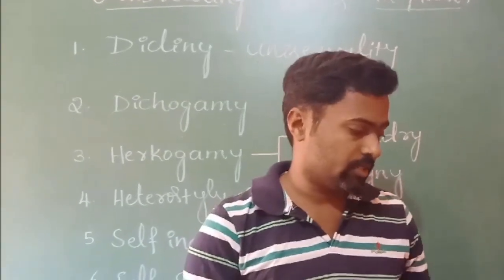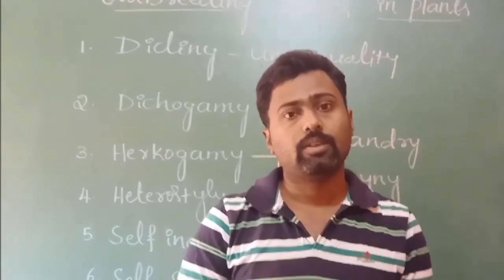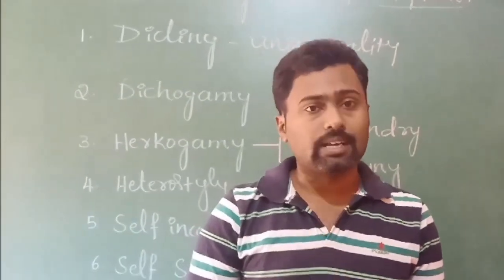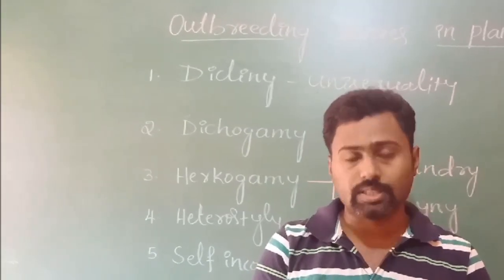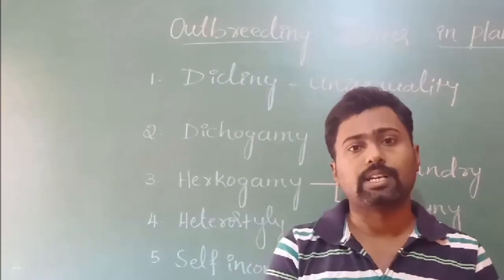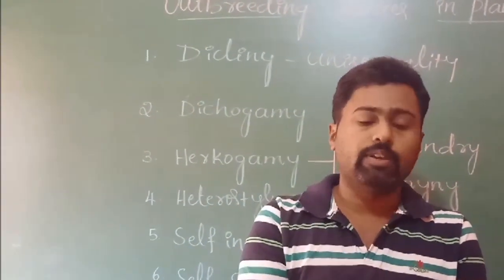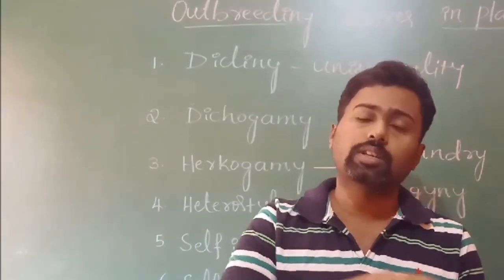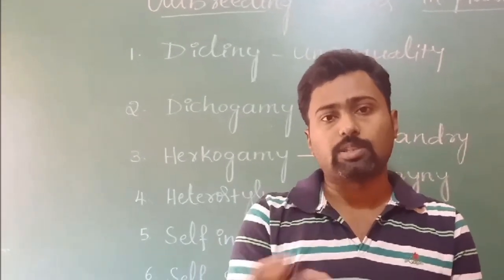In this condition, when male and female flowers develop in the same plant, there will be chances of geitonogamy also, because male flower is found in the same plant and female flower is also found in the same plant. So there will be chances of geitonogamy, and also cross pollination.